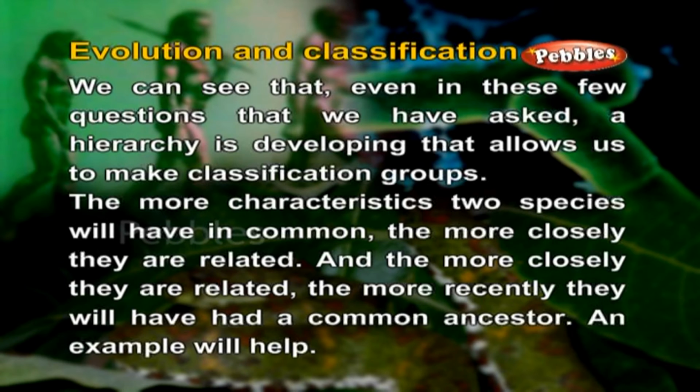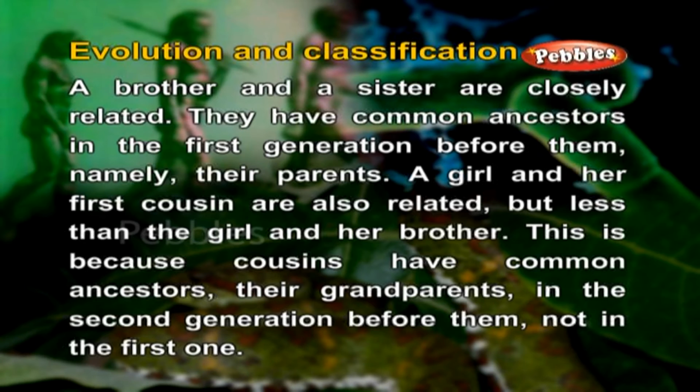And the more closely they are related, the more recently they will have had a common ancestor. An example will help. A brother and a sister are closely related. They have common ancestors in the first generation before them, namely their parents.